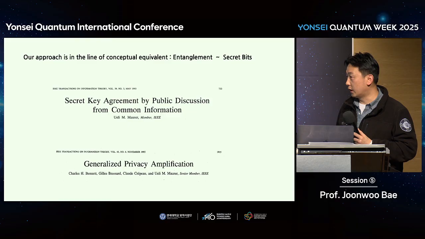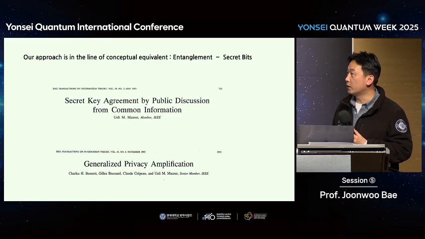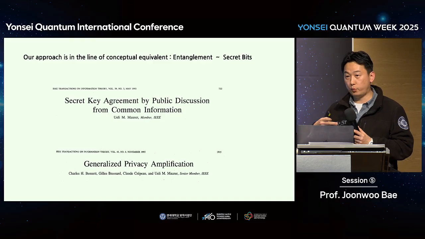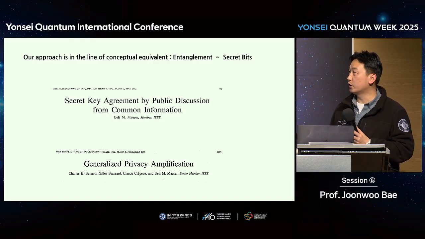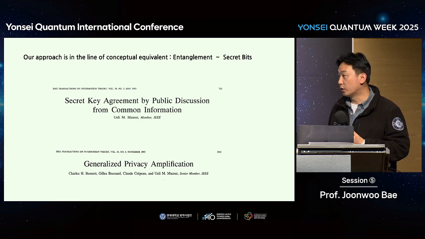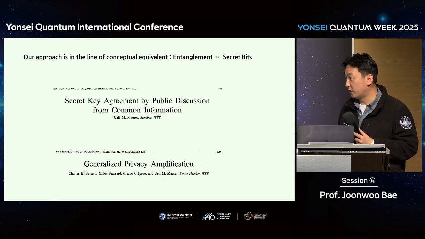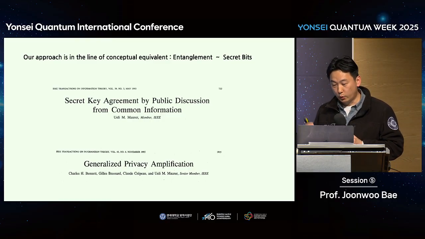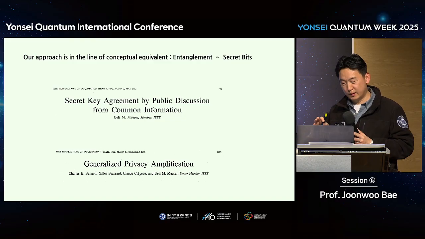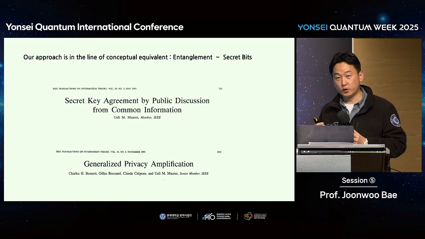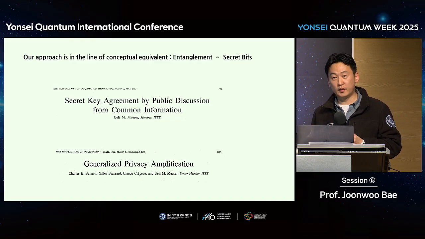And our idea is also conceptually in the same line as the first papers about privacy amplification, by Charlie Bennett and Ueli Maurer, secret agreement by public discussion. So secret is something private to 2 parties, but the 2 parties keep doing public discussion, which is open to even an eavesdropper, but they can distill a secret key. So that's the idea of this paper. And it's also related to generalized privacy amplification. So all these results are in the same line of conceptual equivalence of entanglement and secrecy. So I'm very happy with this result.